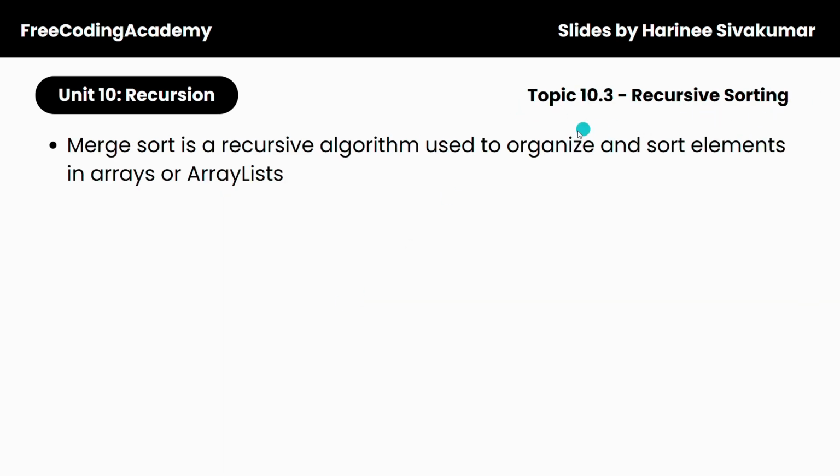Finally, topic 10.3, recursive sorting. Merge sort is a recursive algorithm used to organize and sort elements in arrays or array lists. Usually with all of these different algorithms, especially with recursive ones, you don't need to know how to actually code them. You just need to be able to identify them, know how to trace them, and understand them.